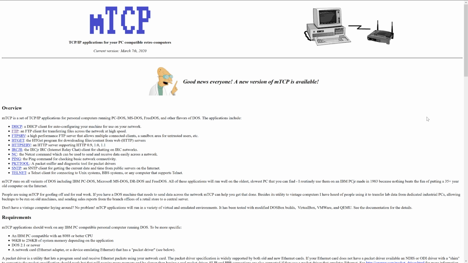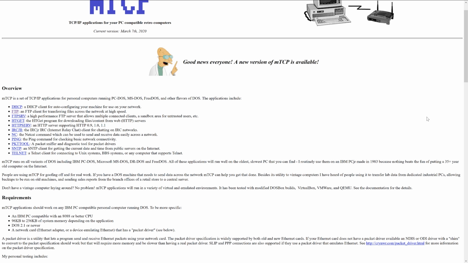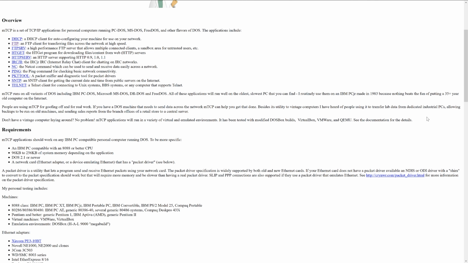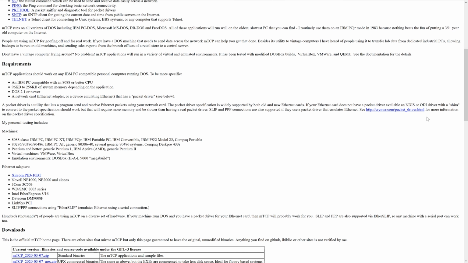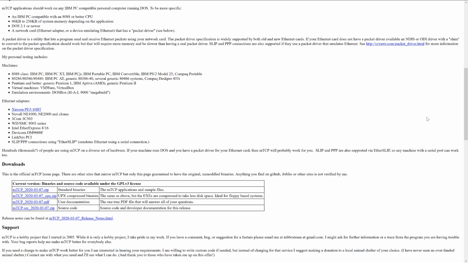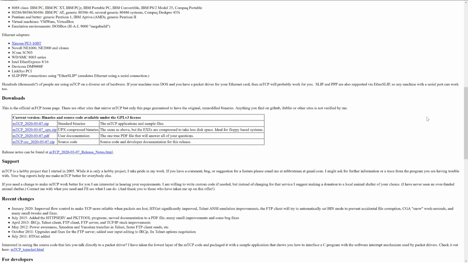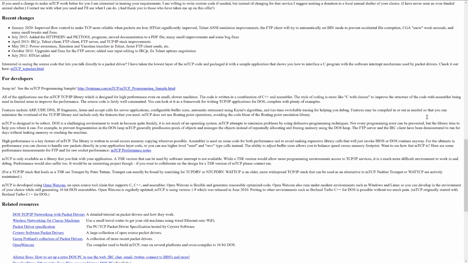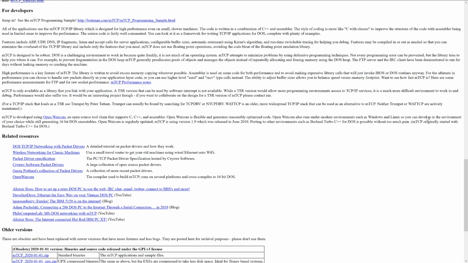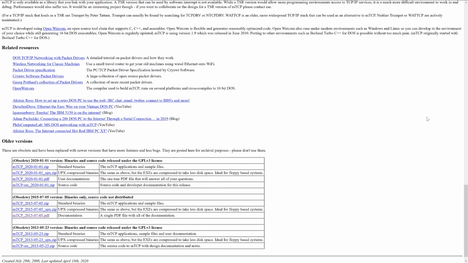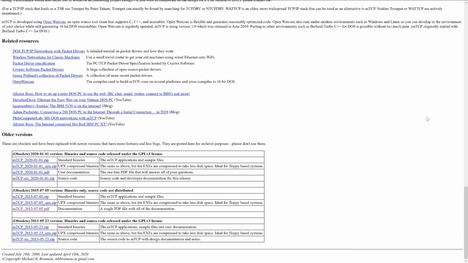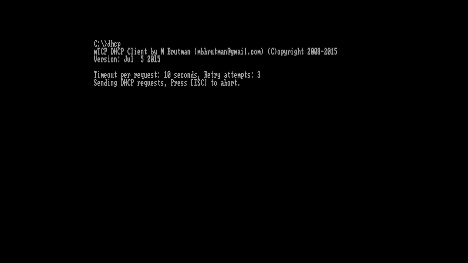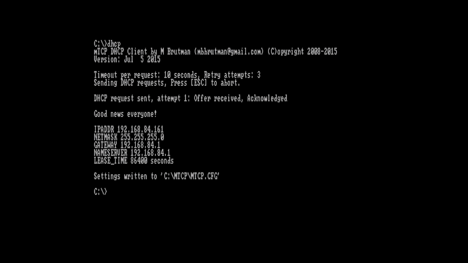So, on to networking, and how I transfer files to and from this machine. I use a set of utilities called mTCP by Michael Brutman, which is a very lightweight free open source software networking suite for DOS that provides DHCP, FTP client and server, an HTTP server, Telnet and a few other useful things. It runs on an 8088 CPU, DOS 2.1 and as little as 96k of available memory, so it's absolutely ideal for this machine. So first I need to register myself on the network and get an IP address, which is as simple as running the DHCP command.